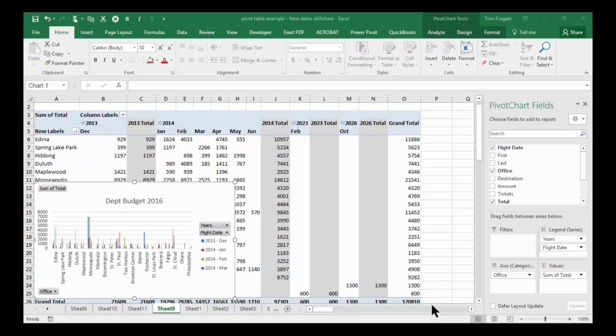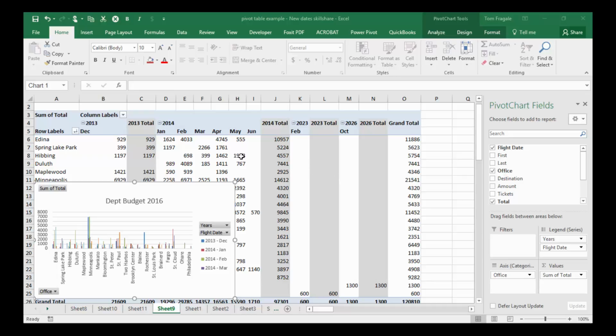In this lesson, I want to show you how to add some great slicers and timelines onto your pivot table to add even more filters. So the slicers and the timelines are visual type of filters. Now the slicer started in Excel 2010, and then they added something new in Excel 2013 that's called a timeline. So the timeline will not be available in Excel 2010.